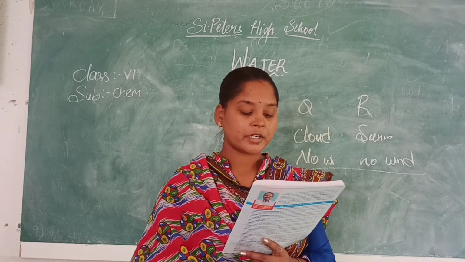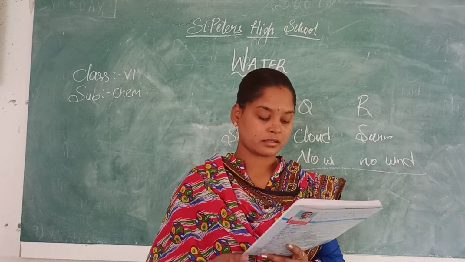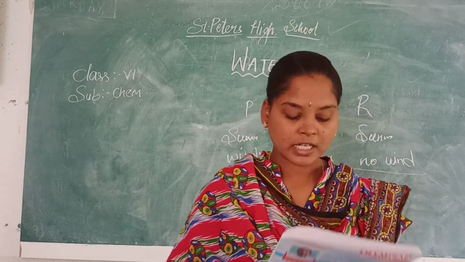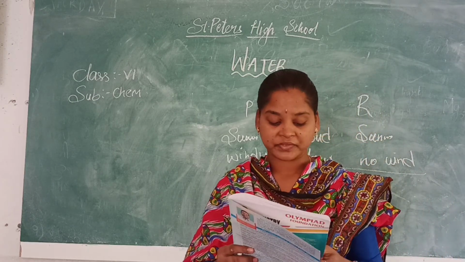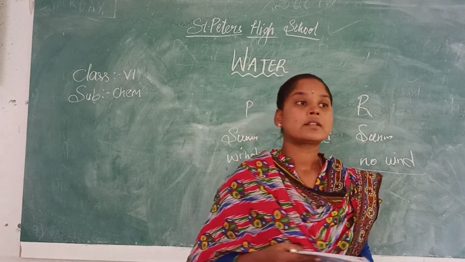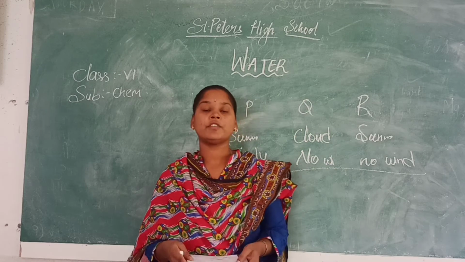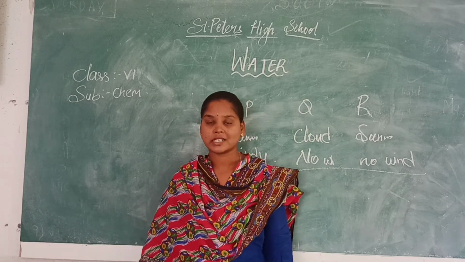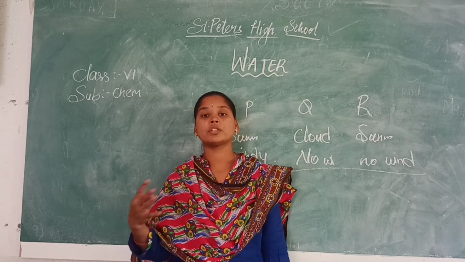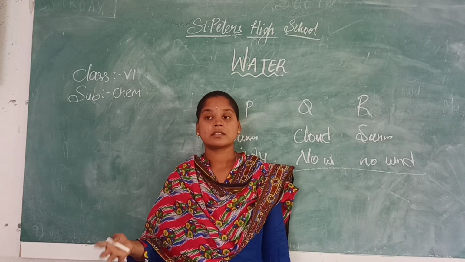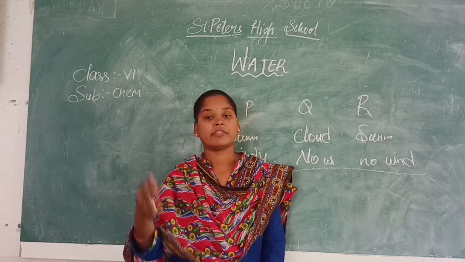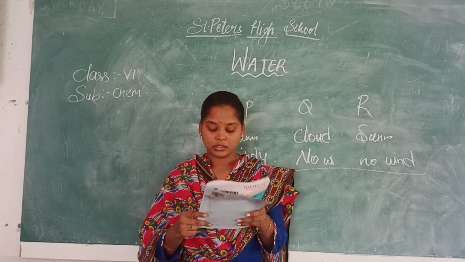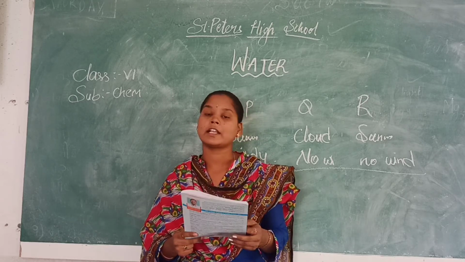When the water gets converted into ice, its volume increases. Which of the following substances used in agriculture does not cause water pollution to a large extent? Nowadays to get good yield from the crop, they are using pesticides, fertilizers, all those things. Instead of using pesticides and fertilizers, if you use manure, there will not be a lot of effect on the crop, and water pollution does not take place.